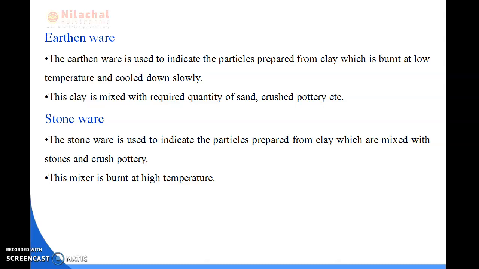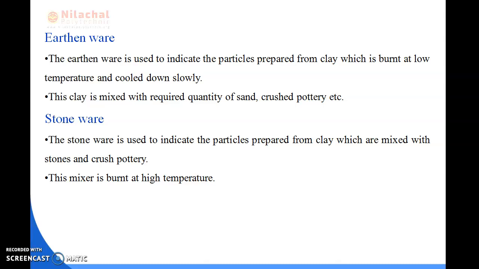So earthenware indicates articles prepared from clay, burnt at a low temperature and cooled down slowly. The clay is mixed with the required quantity of sand, crushed pottery, etc. The use of earthenware is for ordinary drain pipes.